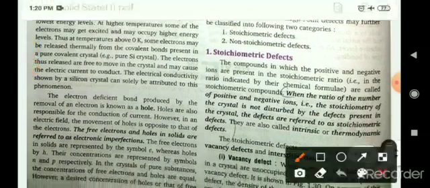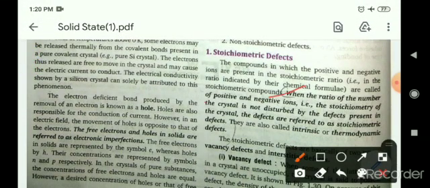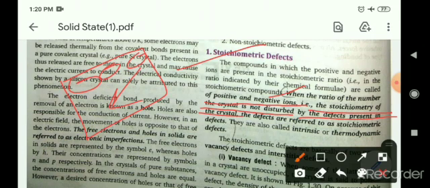So what is a stoichiometric defect? When the ratio of the number of positive and negative ions, that is the stoichiometry of the crystal, is not disturbed by the defect present in the crystal, then this defect is known as a stoichiometric defect. In this type of defect, the constituent particles move within the crystal system but are not removed from it, so the stoichiometry of the compound is not disturbed.